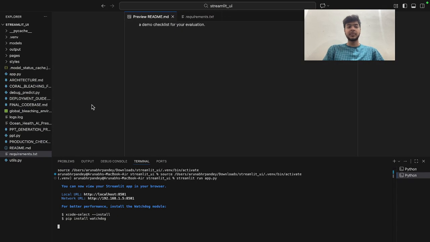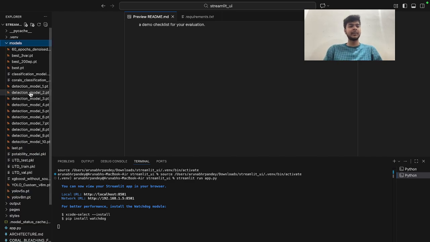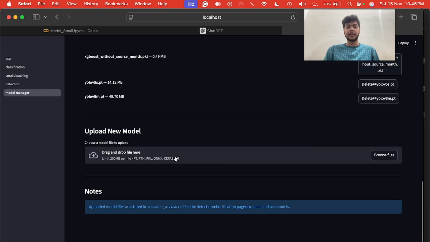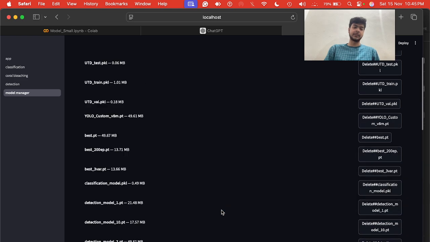Why have we used those models? Because while I was training those models, I was having some issues with the compatibility of those models, and also I was having an issue with deploying those models in real time as well. So I have created multiple models which are already present over here, and I can select them using this simple UI. If I want to add some models, I can add them over here, or I can manually add them using the copy-paste method, this is what we can do as well.